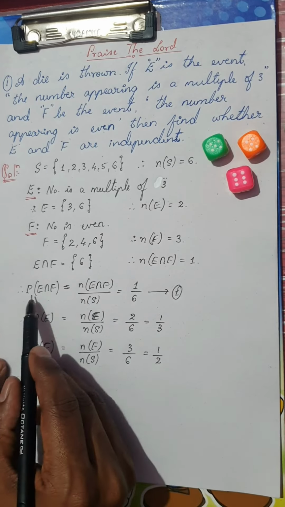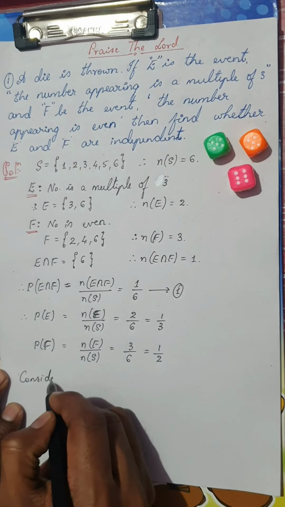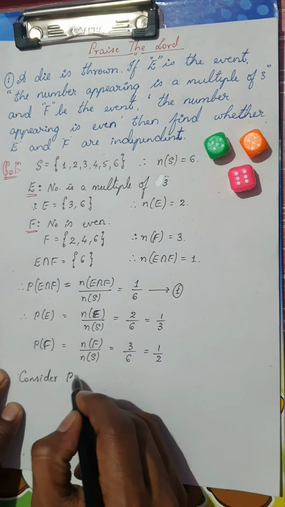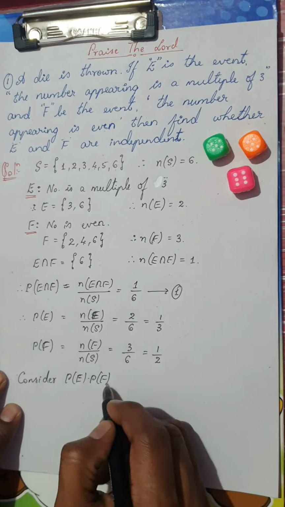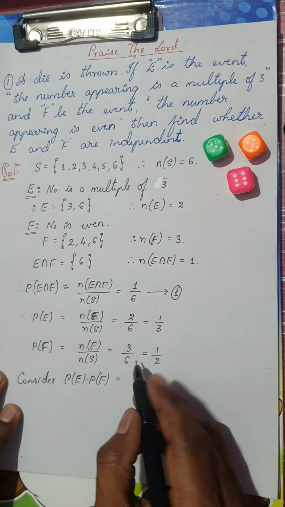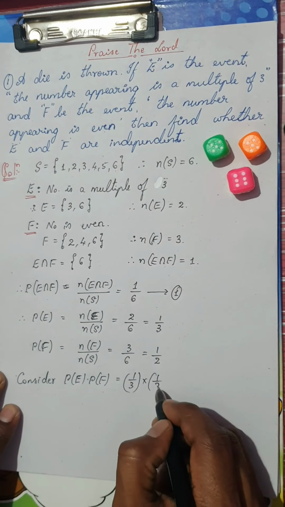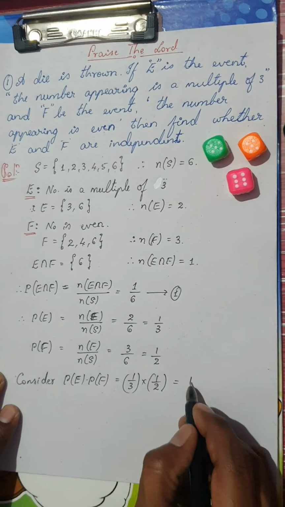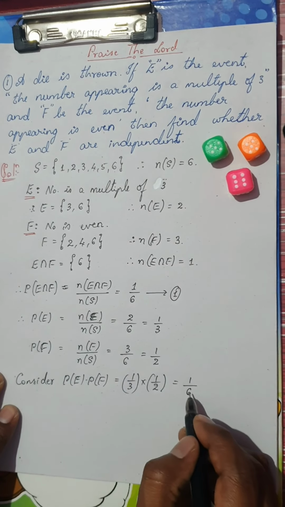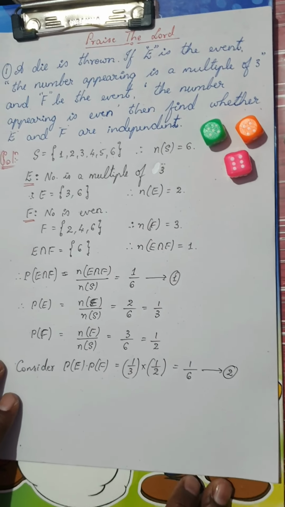Okay, so I already have P of E intersection F. Let me consider P of E, that is probability of E, into probability of F. So this is nothing but 1 by 3 into 1 by 2. If you multiply, you get 1 into 1 is 1 and 3 into 2 is 6. Let me frame this as equation 2.